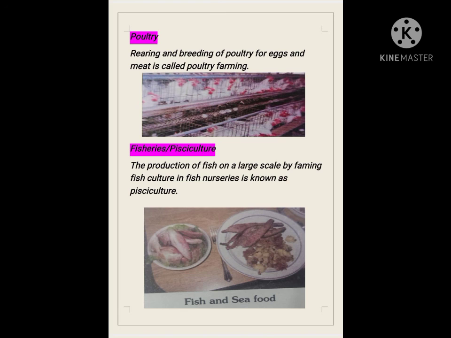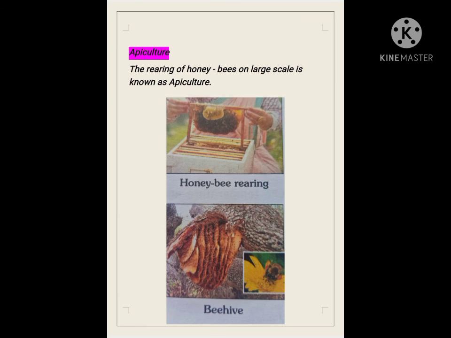Second one, fisheries or pisciculture: the production of fish on a large scale by farming fish. Culture in fish nurseries is called pisciculture. Seafoods are shown below. Apiculture: the rearing of honeybees on a large scale is known as apiculture. The first picture is related to honeybee rearing and the second picture is related to a beehive.